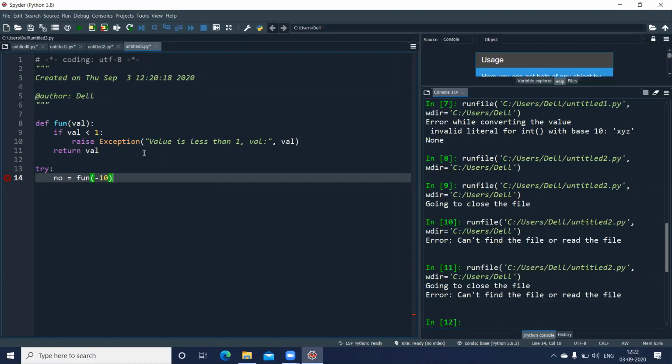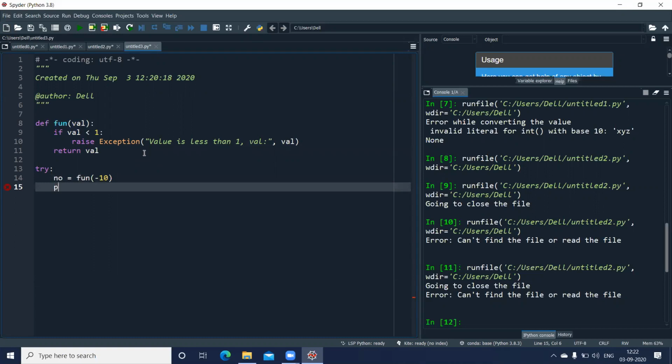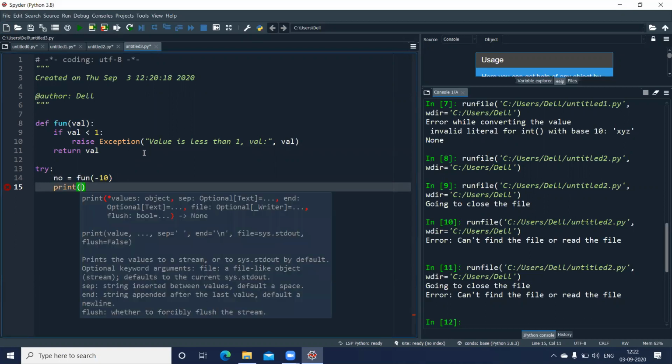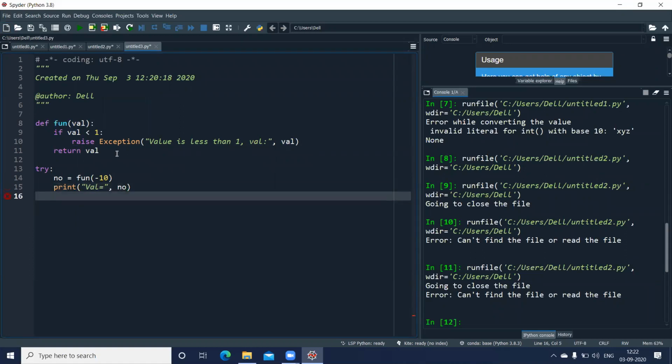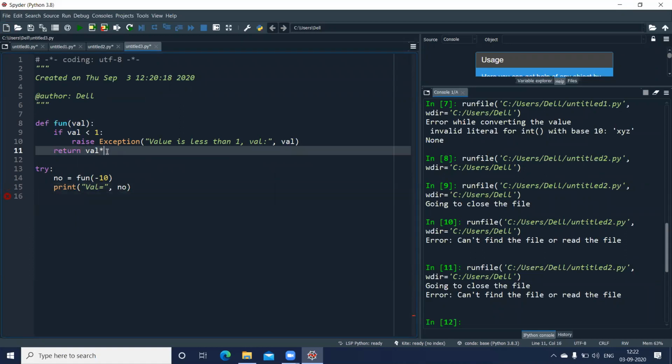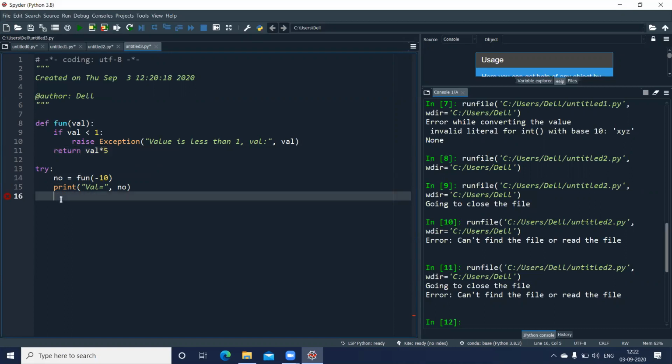Okay, and in the try block, we also have to print the exception which will occur. If there's no error, I'll print the value here. So I'll give print, val equal to, and the number which is returned back. One more thing I'll do is multiply this by 5 to make some sense here. If there's an error, let us write the except block.